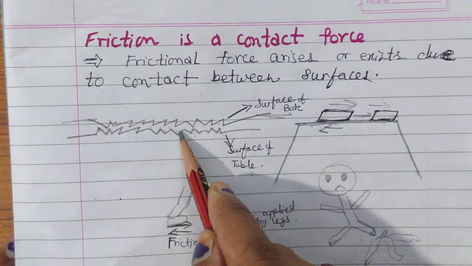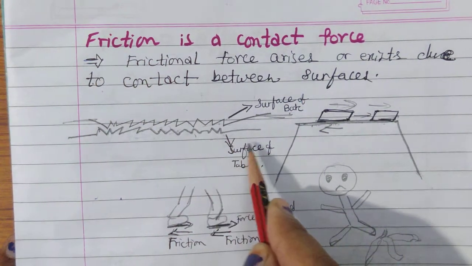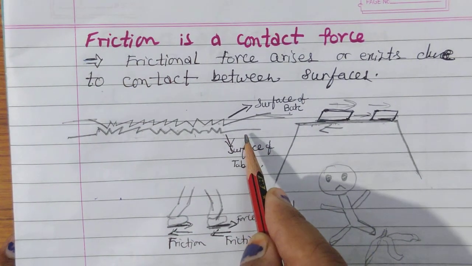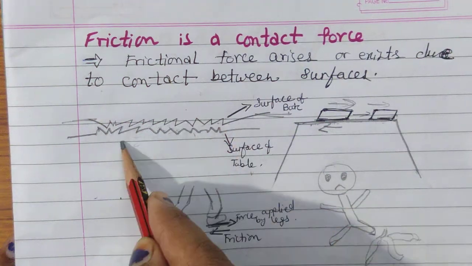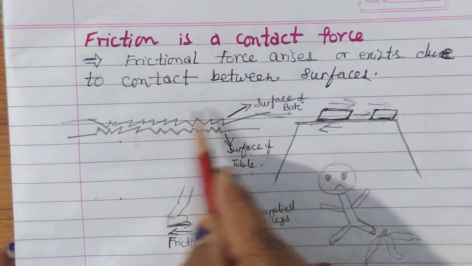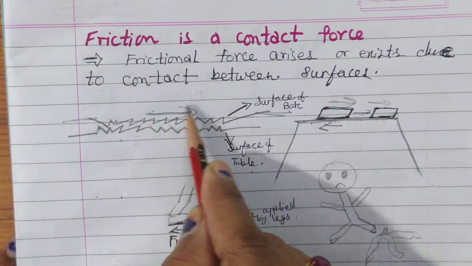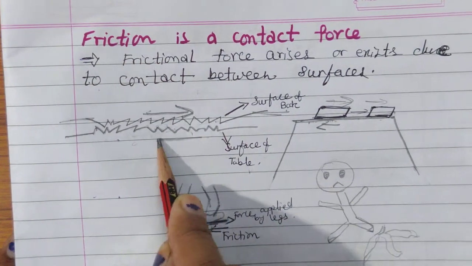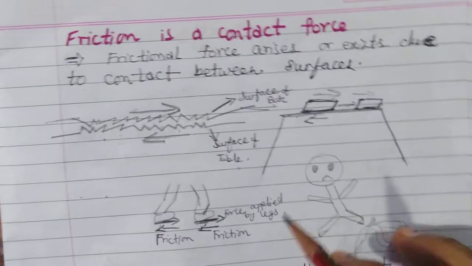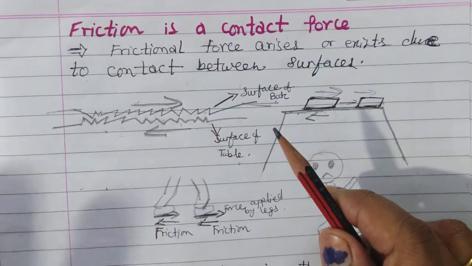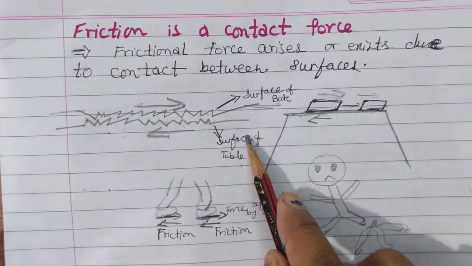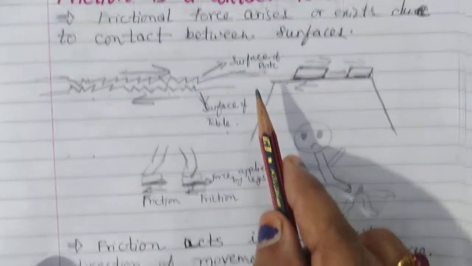Due to this interlock system, the surface of the table works in the opposite direction, and the book tends to go in this direction. If the book is tending to go in this direction, friction force will work in this direction. So the first thing we came to know is that whenever there is motion, there will be friction force.